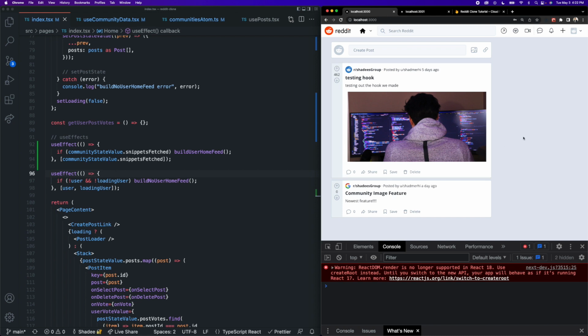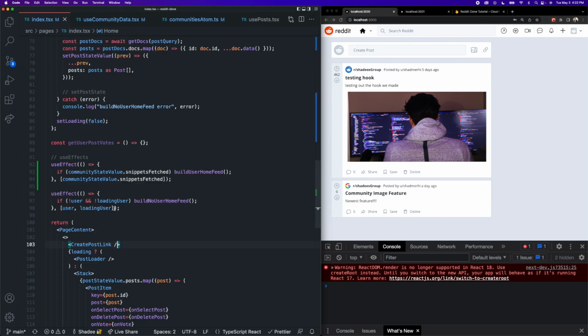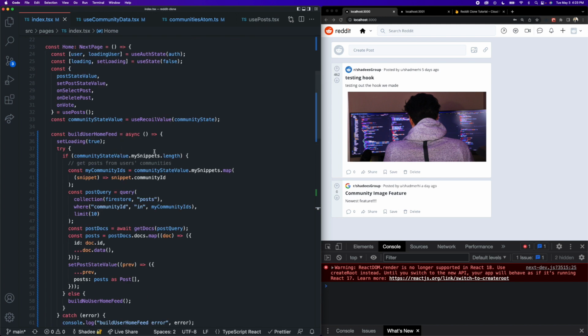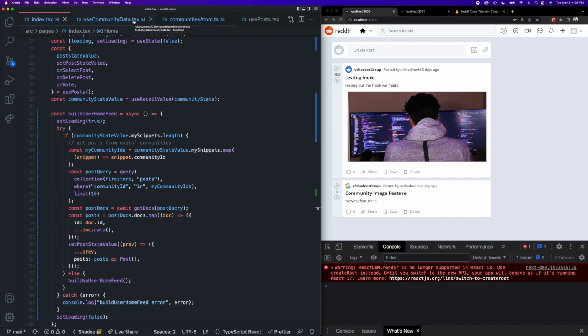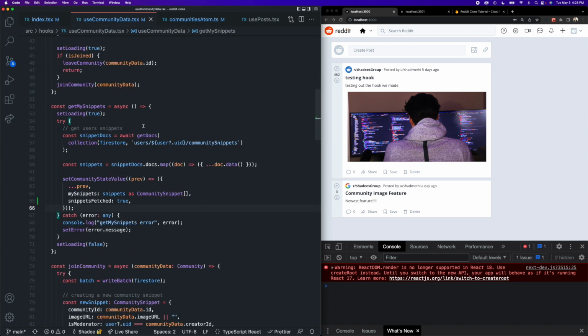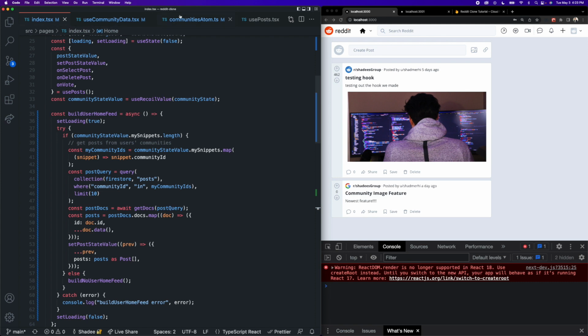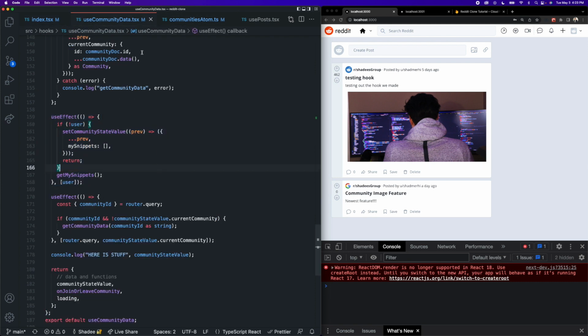So sign in. Okay, nothing happened. Okay, my snippets are not even being fetched. Okay, so there's definitely a user because I'm logged in. Okay, so I think what's happening currently is that if we go to our use community data hook, this use effect that is down here that is supposed to call getMySnippets, which is listening to the user object, is actually not even happening because we're currently not calling this hook from our index page. We need to call this hook in order to trigger these use effects here.